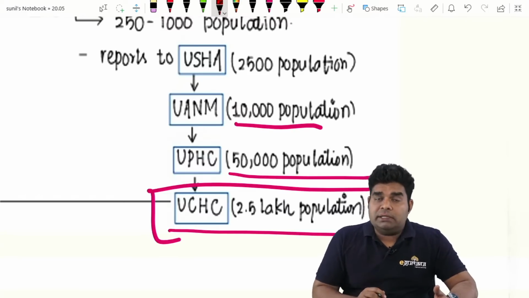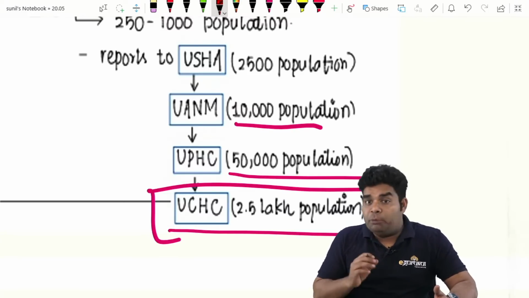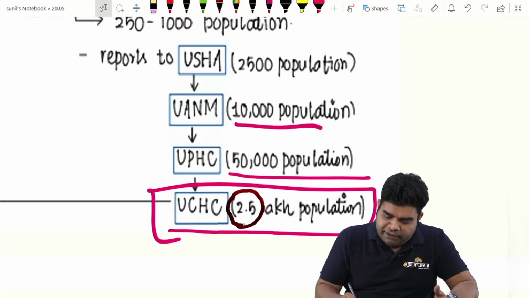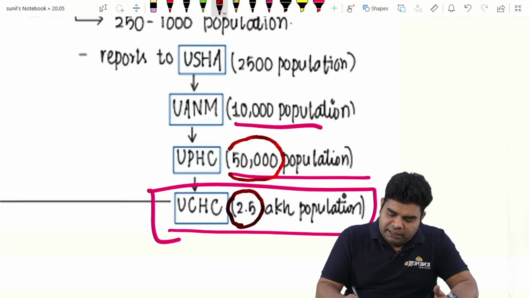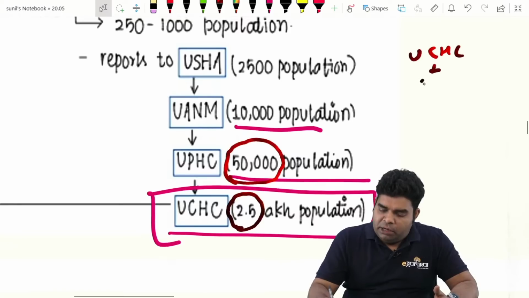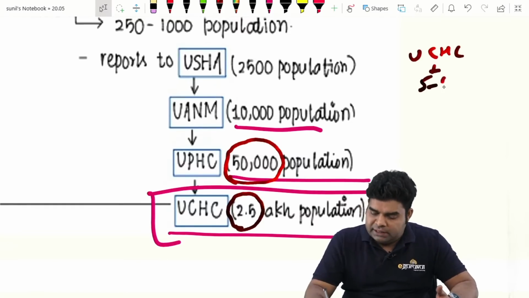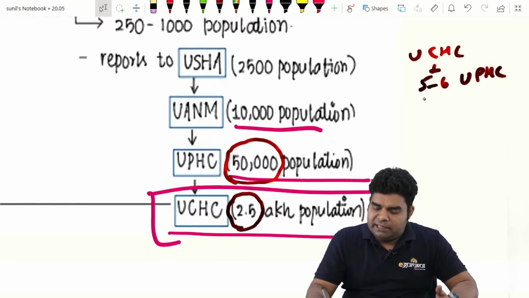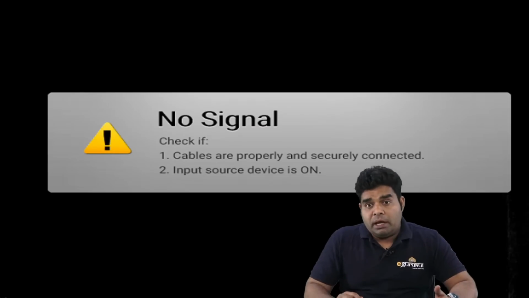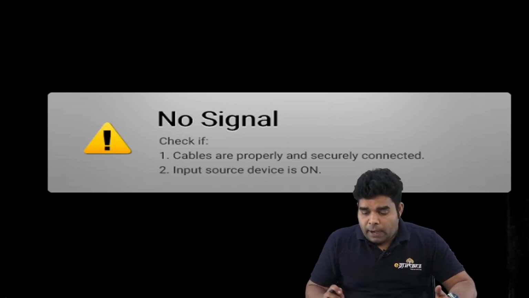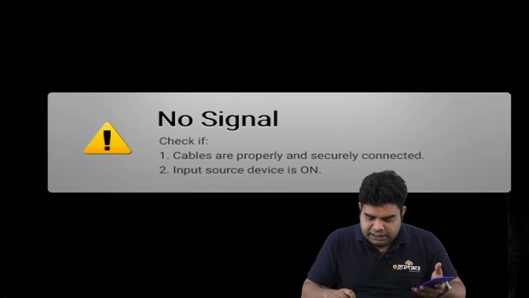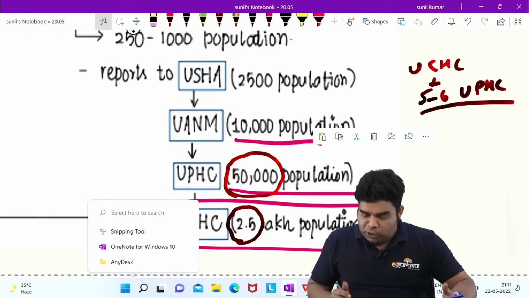One other option was that under one urban CHC, how many PHC were there? So you can see urban CHC is at 2.5 lakh, PHC is at 50,000. So that means under one urban CHC, there will be roughly 5 to 6 urban PHC. And this is written in the PARC also, that one urban CHC looks over 5 to 6 urban PHC. And of course, urban CHC is at 2.5 lakh and urban PHC is at 50,000 population.